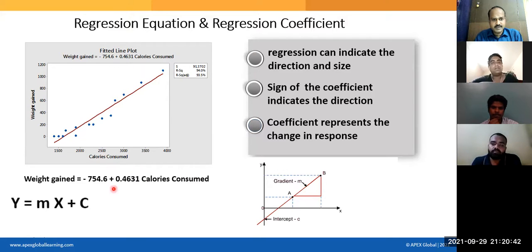Where it meets the y-axis? No, it meets the y-axis at C. C is minus 754. 0.4631, is it positive or negative? Positive. Do you see a positive relationship here going up? Yes. And then 0.4631 means when I increase the x variable by 1 unit, my y variable will increase by only half unit, approximately half. 0.46 times only y will increase for every single unit increase of x.